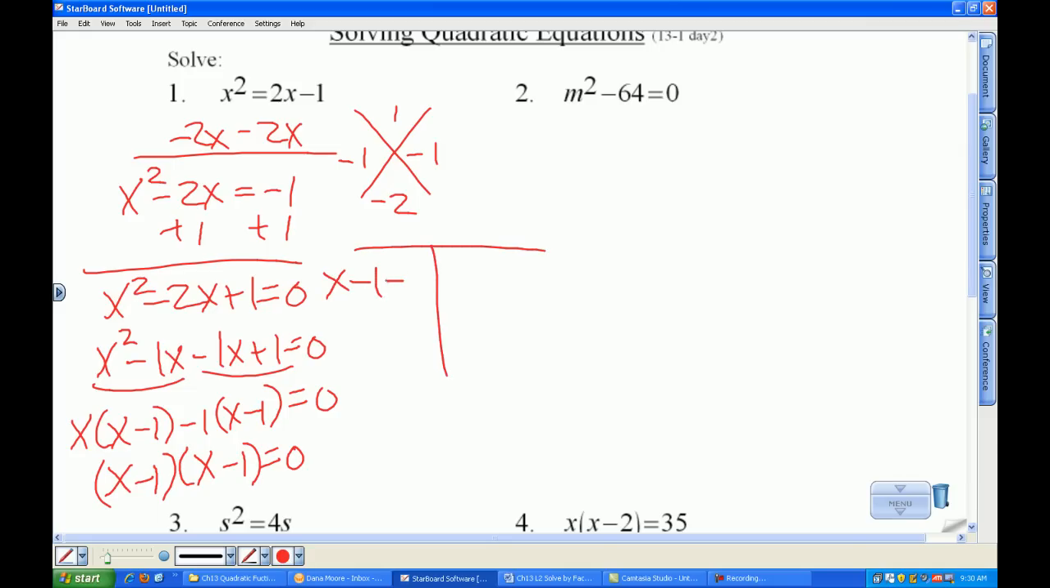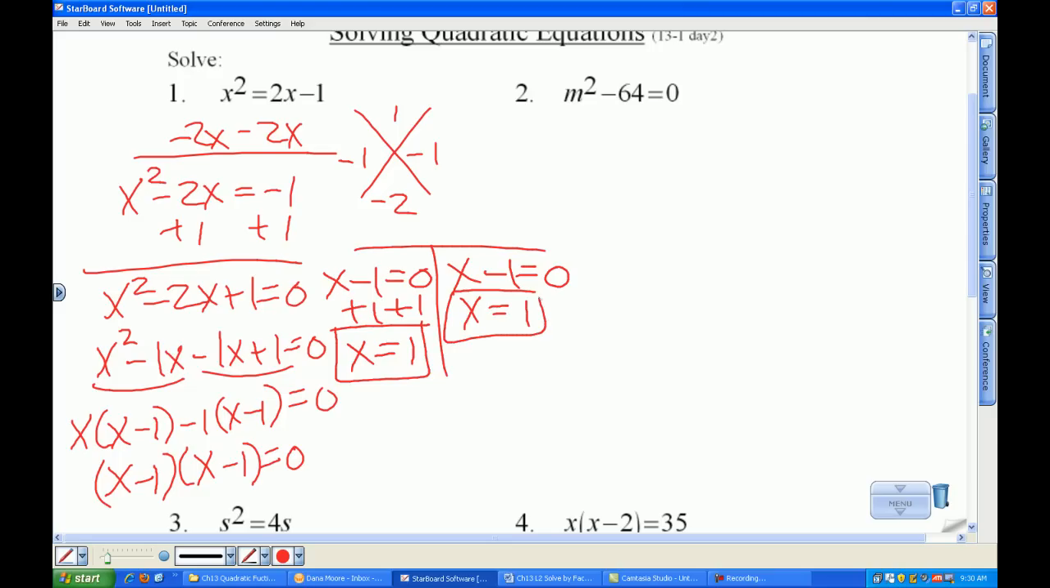X minus 1 is equal to 0. Add 1 to both sides. X equals 1. Take the other one. X equals 1 here as well. And this is a perfect square trinomial, so you're only going to have one answer. Now I told you quadratics are supposed to have two answers. And you do see that we do have two answers, but it's the same thing repeated. You don't have to list x equals 1 twice.